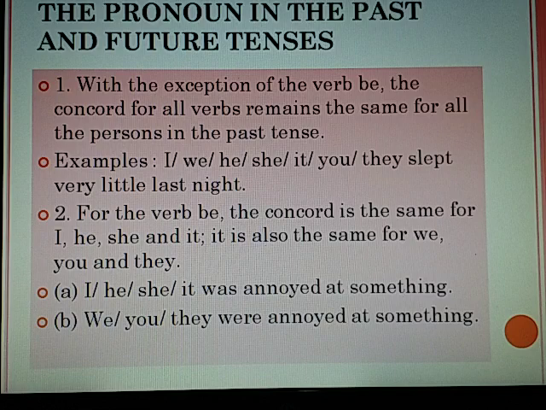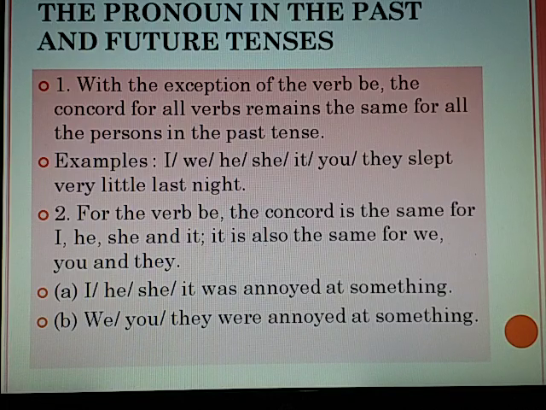Here I is first person singular, we is first person plural, he, she, it is third person singular, you is second person and they is third person plural. But here V2 is used in all the cases.